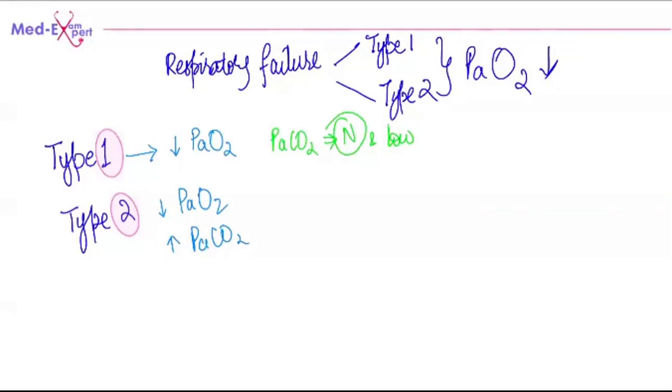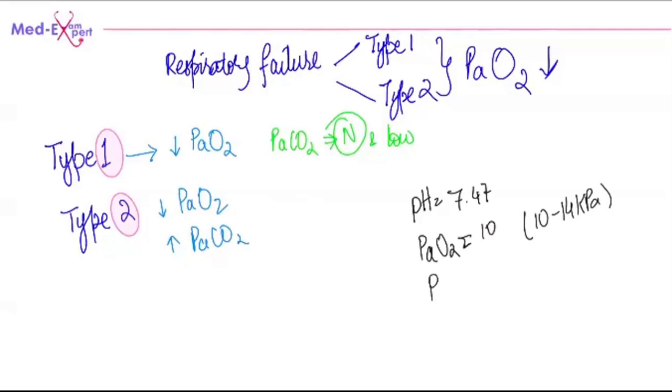When I put in a question, let's just check another one. pH is 7.47. I'm giving the partial pressure of oxygen as well. The normal value is between 10 to 14 kPa, just for exam purposes. Partial pressure of carbon dioxide is 7.38. What is it? Good.